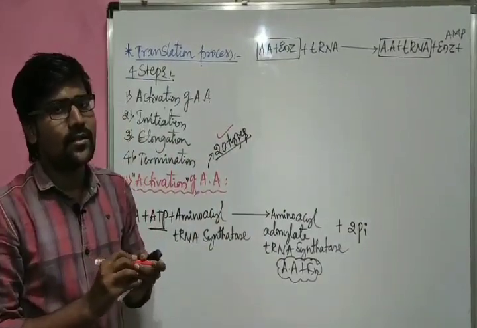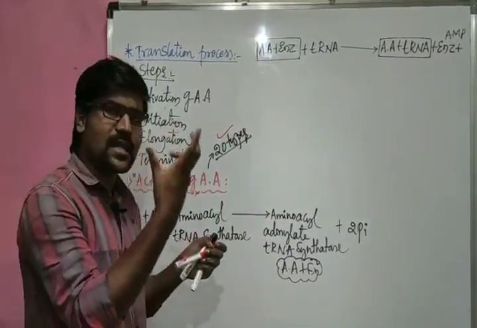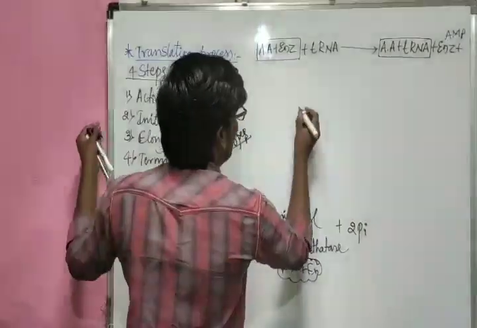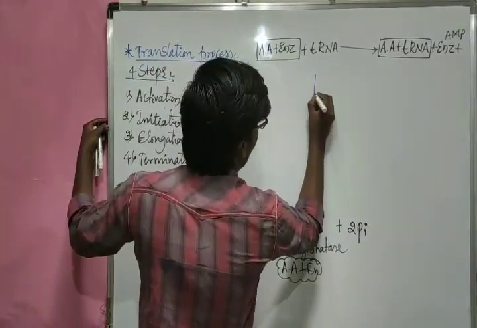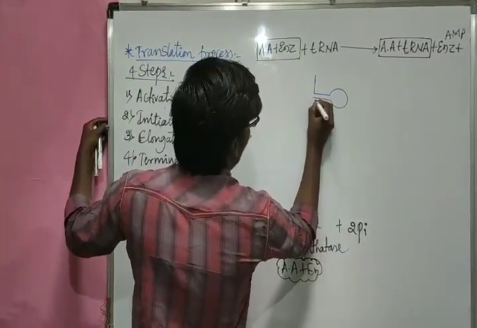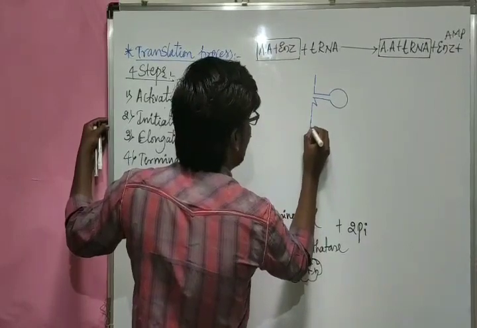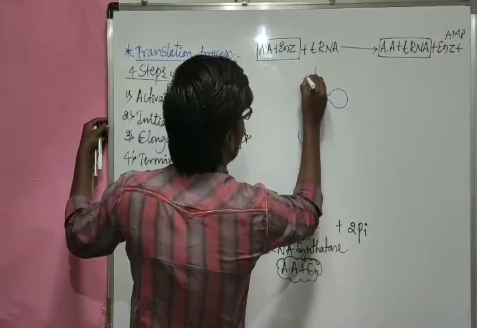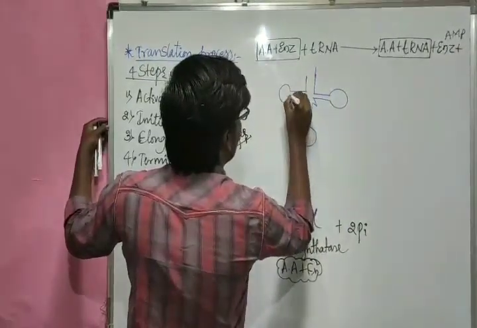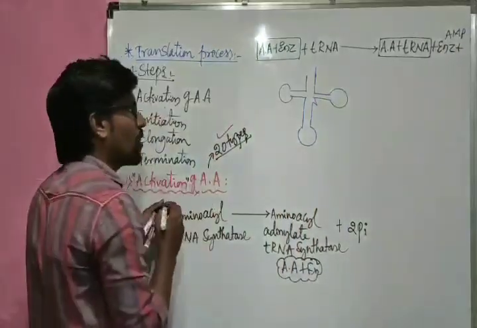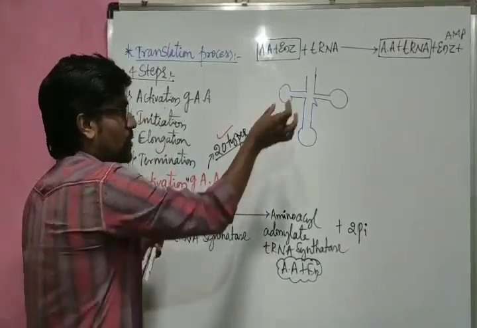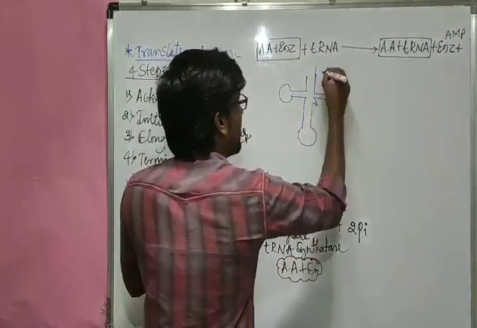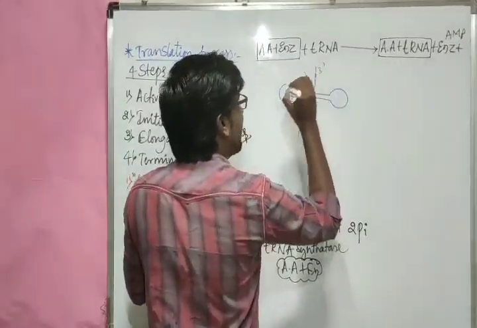Now they are going to combine. Now the question arises, where exactly is the amino acid going to combine? So let me show the diagram. Imagine, in one of my videos, in the RNA world, we have already discussed this. We have already seen this portion, that is the cloverleaf model of tRNA. Now tRNA is going to attach with the amino acid. So this is the thing. In this tRNA, this is the 3' end and this is the 5' end.